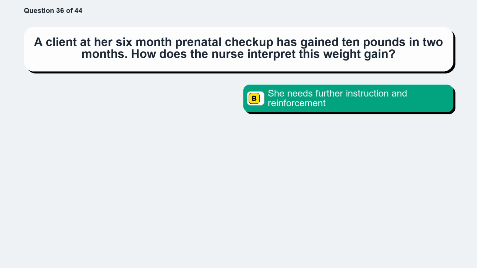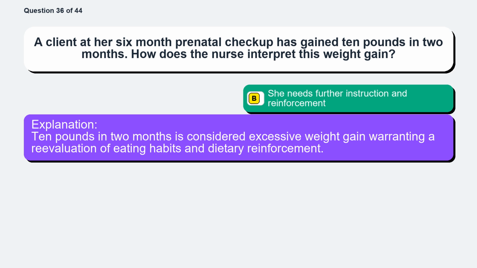The correct answer is option B, she needs further instruction and reinforcement. 10 pounds in 2 months is considered excessive weight gain, warranting a re-evaluation of eating habits and dietary reinforcement.